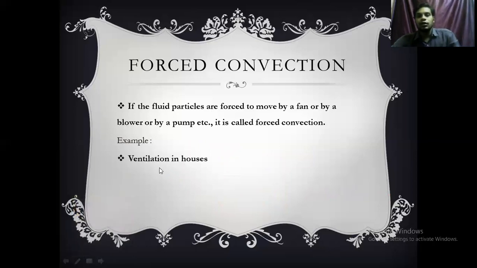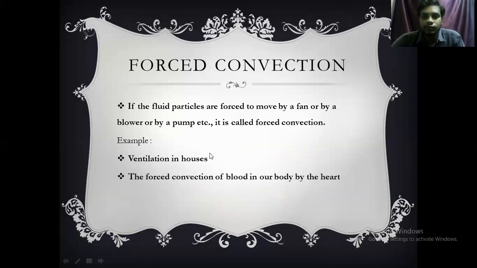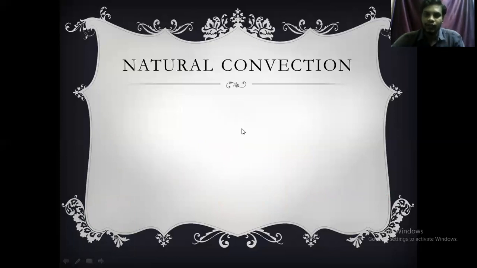For example, ventilation in houses, and the forced convection of blood in our body by the heart. So these are the examples of forced convection. And the next type of convection is natural convection.